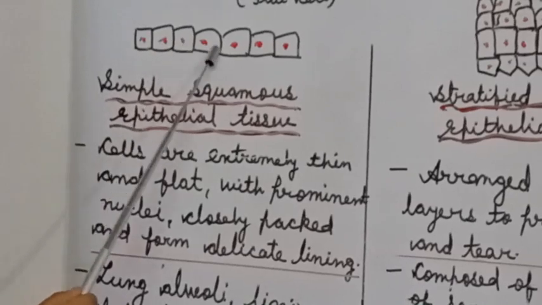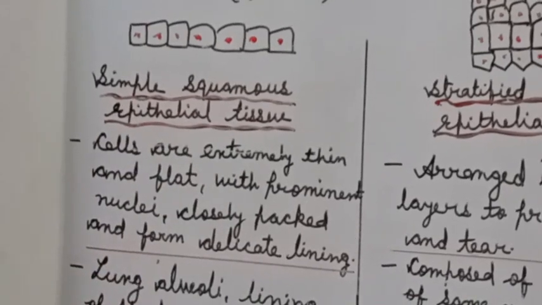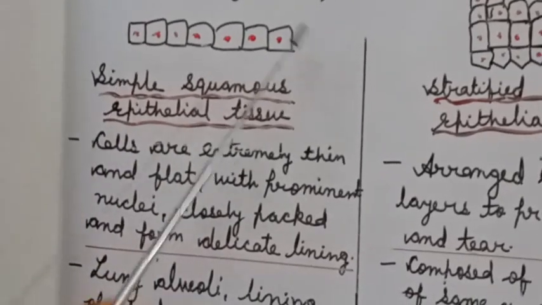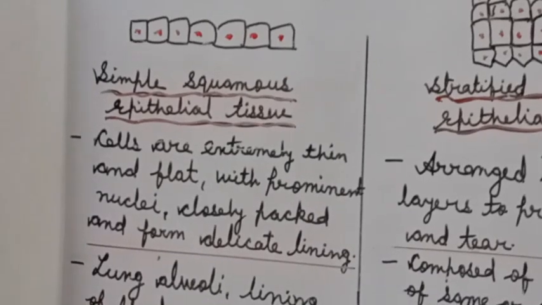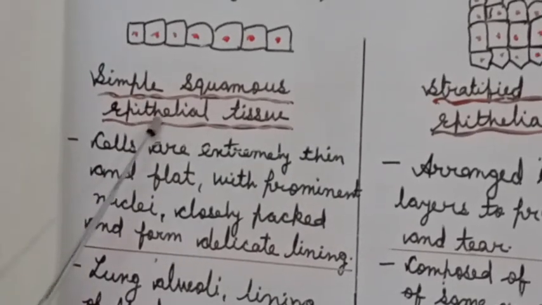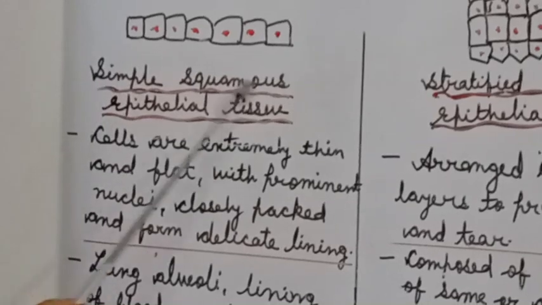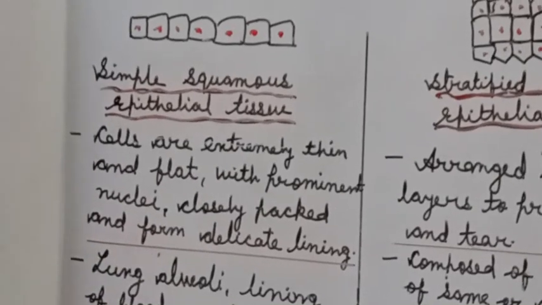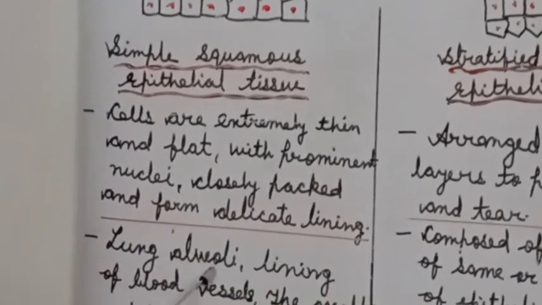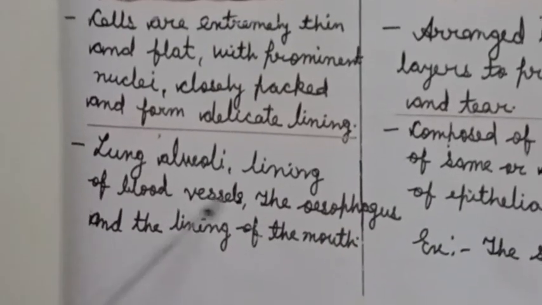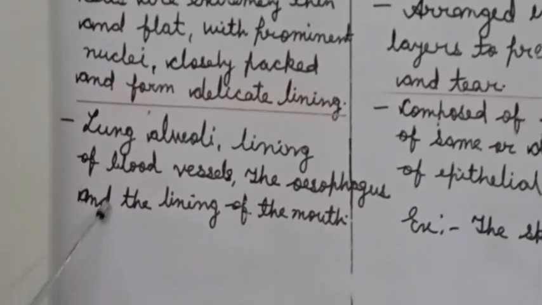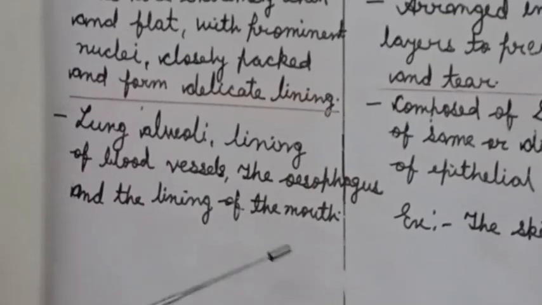Cells are closely packed and form the delicate linings. These types of epithelial tissues, that is simple squamous epithelial tissues, are present in lung alveoli, the lining of blood vessels, the esophagus and the lining of the mouth.